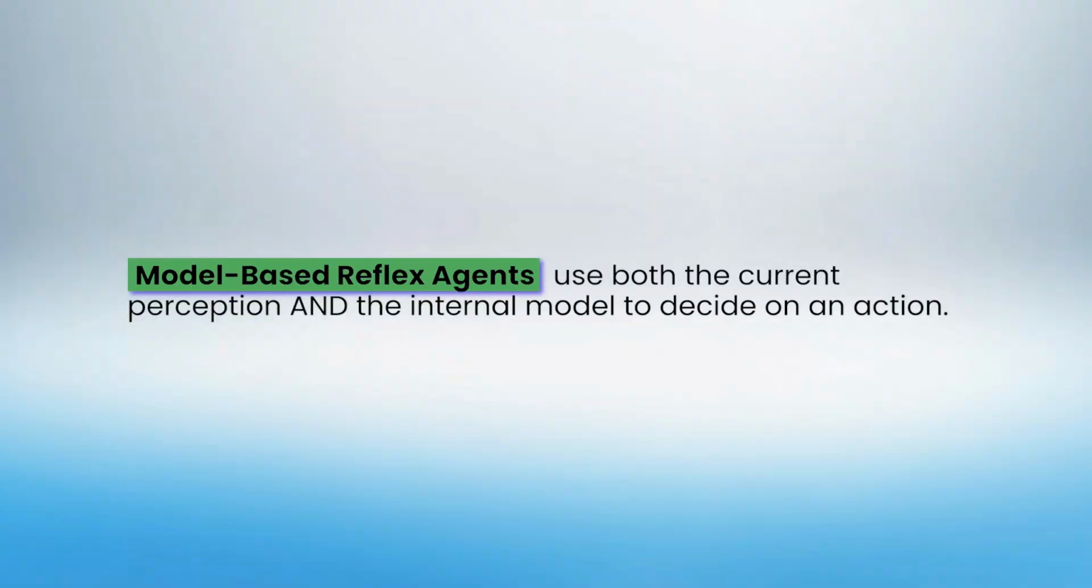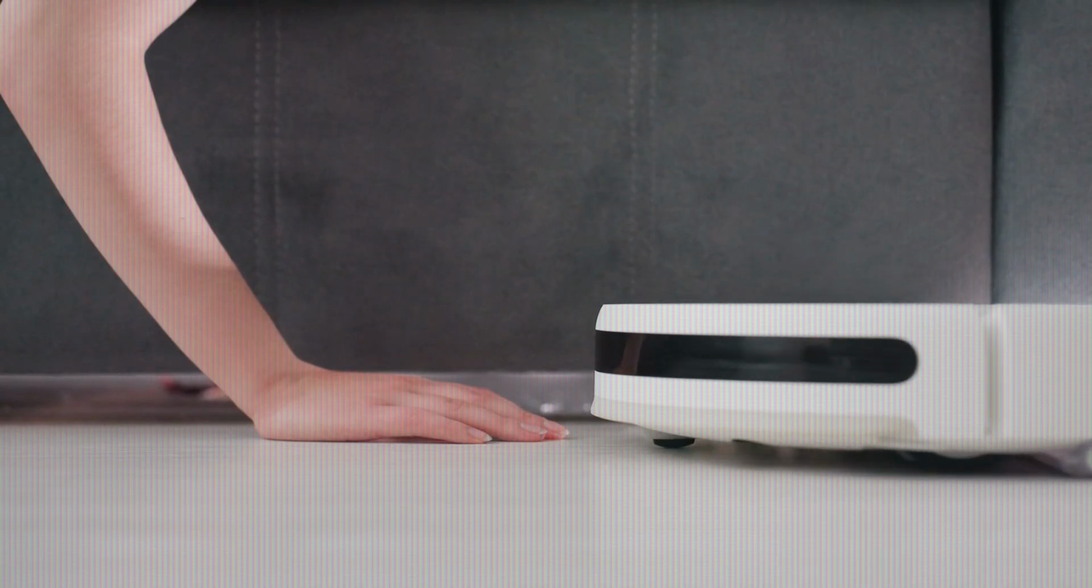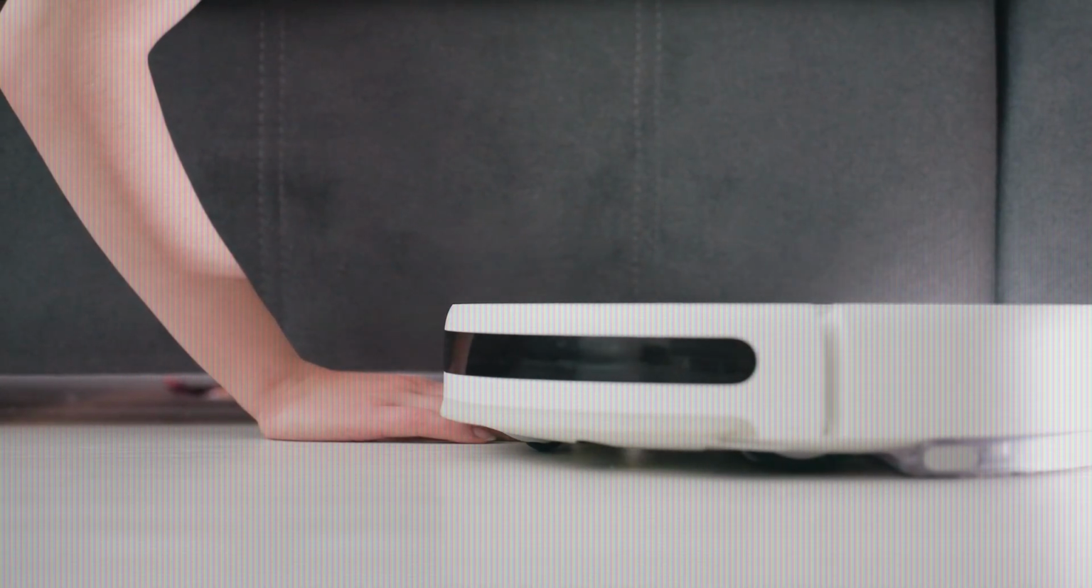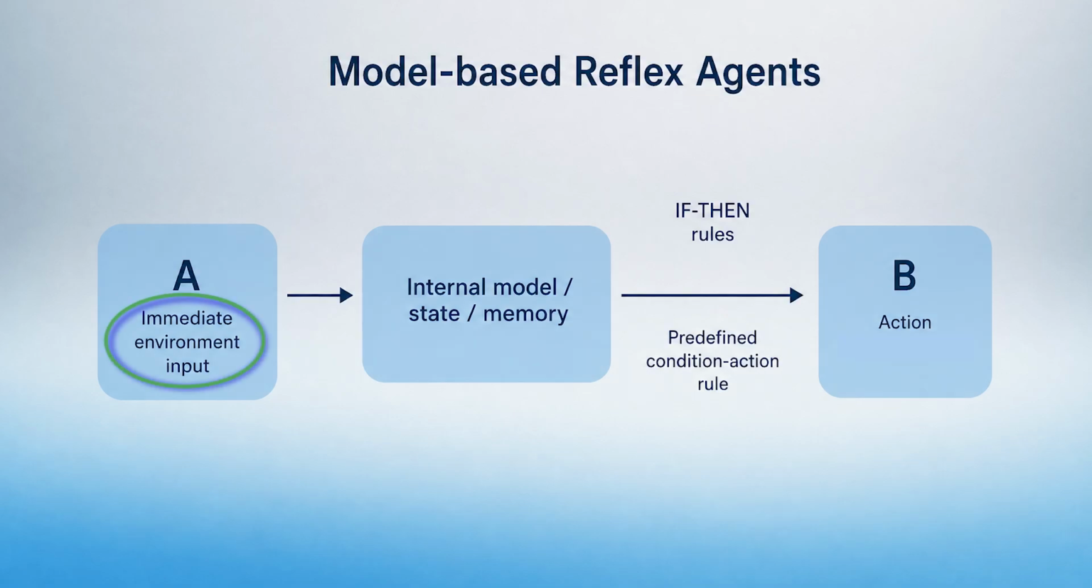Model-based reflex agents use both the current perception and an internal model to decide on an action. For example, an autonomous robotic vacuum cleaner that turns when it hits an obstacle. How does it work? The vacuum uses a sensor or camera to perceive immediate environment input. Then it goes through its internal model state: what is already cleaned, the layout of the room, the effects of its action, and it updates its position on the map continuously.